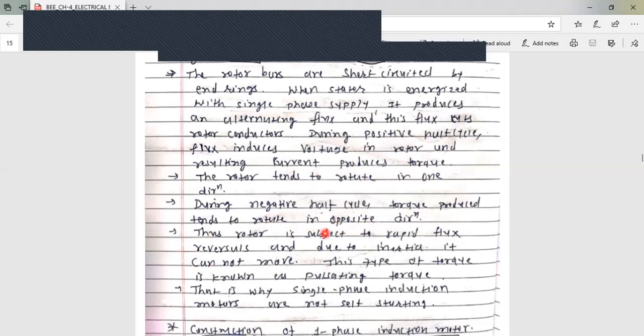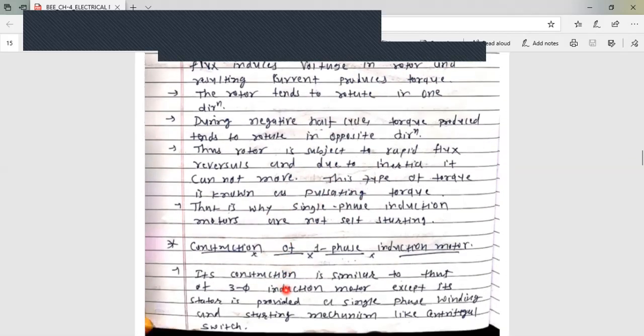So we can say that the rotor is subject to rapid flux reversals and due to inertia, it cannot move. This type of torque is also known as pulsating torque. It is a very important difference between three-phase induction motor and single-phase induction motor. Here two torques are produced, one in the positive half cycle and another in the negative half cycle.